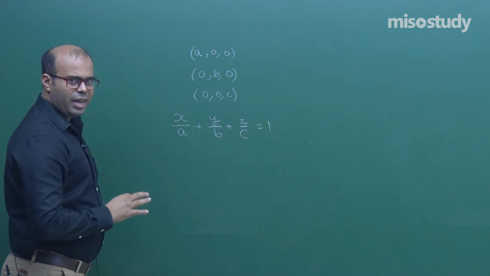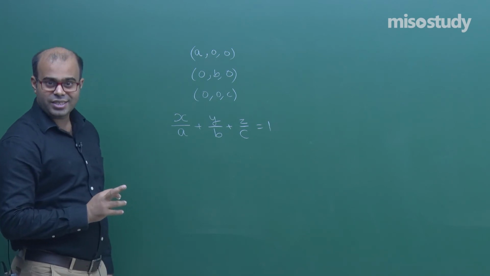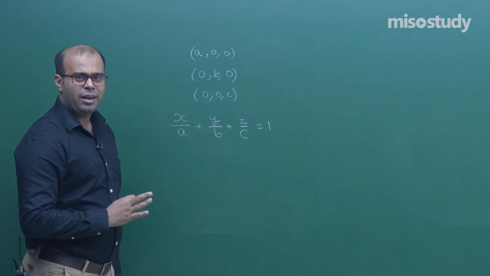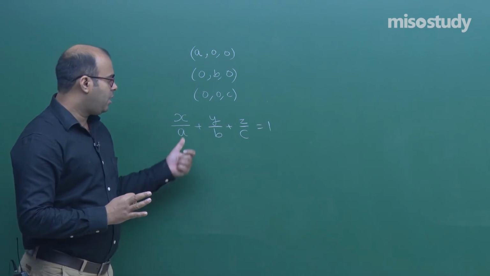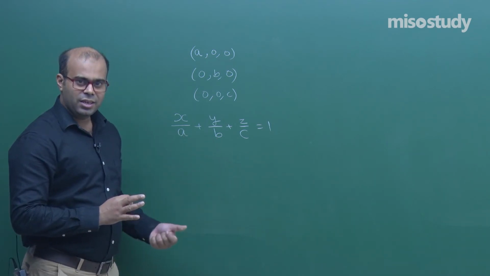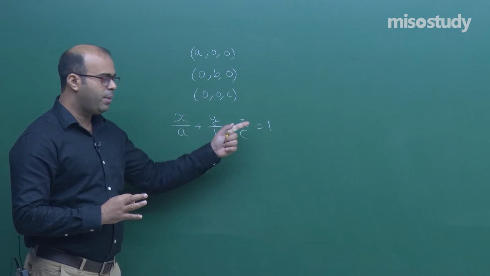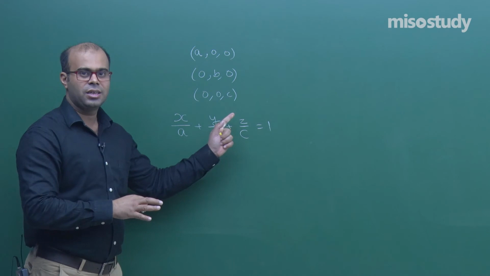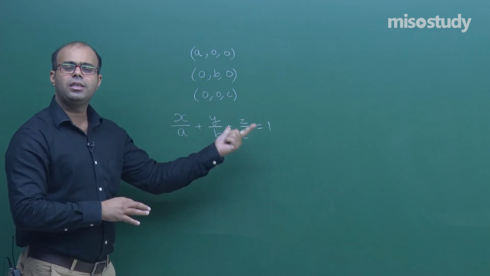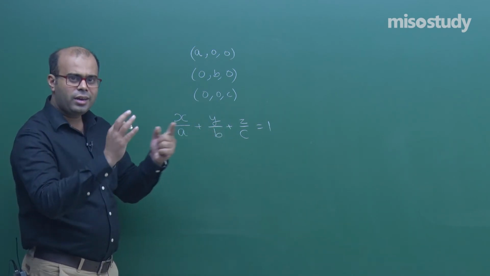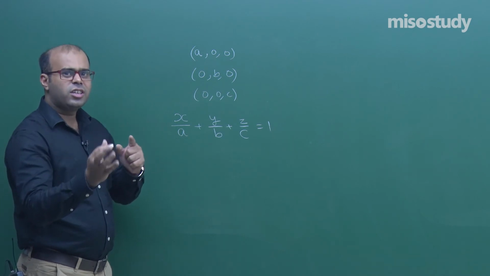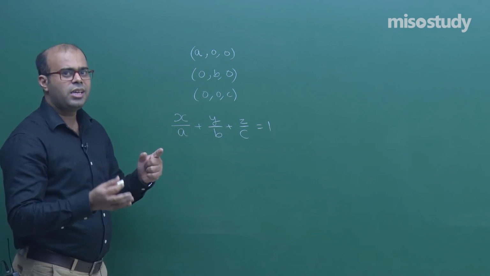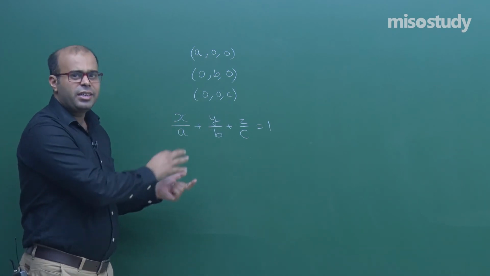Can you remember, this is analogous to the equation of a straight line in a coordinate geometry plane, where the x intercept is a and y intercept is b. So, we write there x by a plus y by b equal to 1. Here the plane is adding one more coordinate axis and one more intercept, and that gives the equation of the plane. So, you can try to match the results of what you studied in a straight line in coordinate geometry with a plane in 3-dimensional geometry.